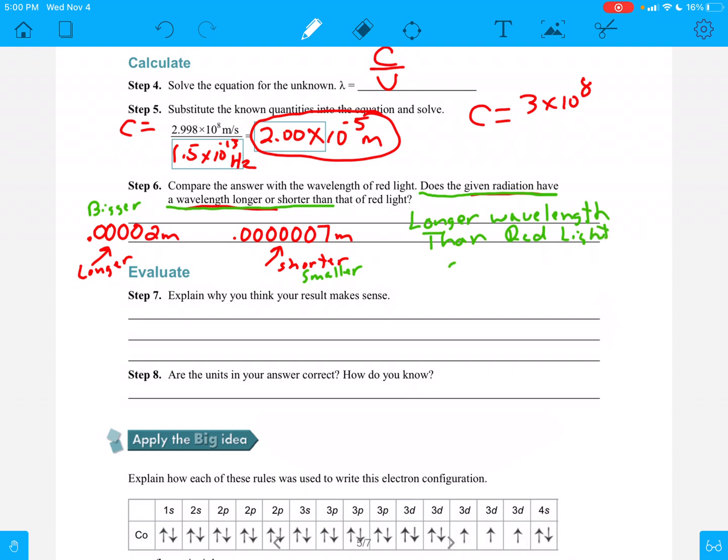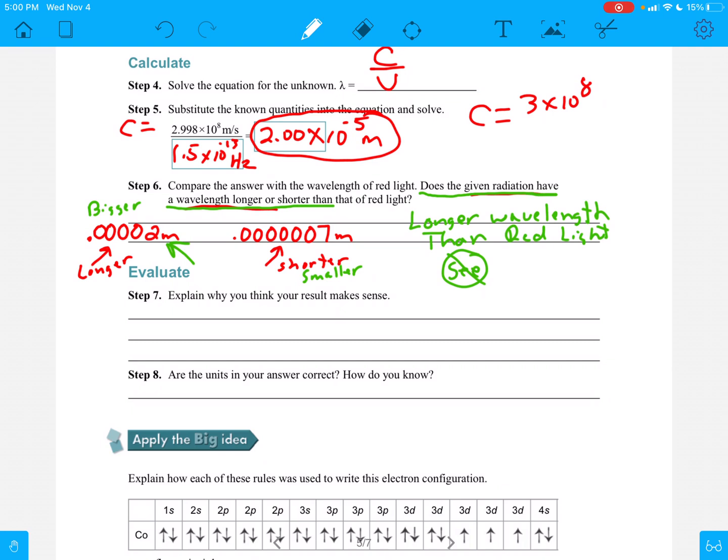And you know what that means? That means you cannot see it. You could not see this. This color is a color you can't see. It's too deep of a red for you to even see it. So that would probably be in the infrared spectrum or something like that. It's going to be invisible to your eyes. You're not going to be able to see it.